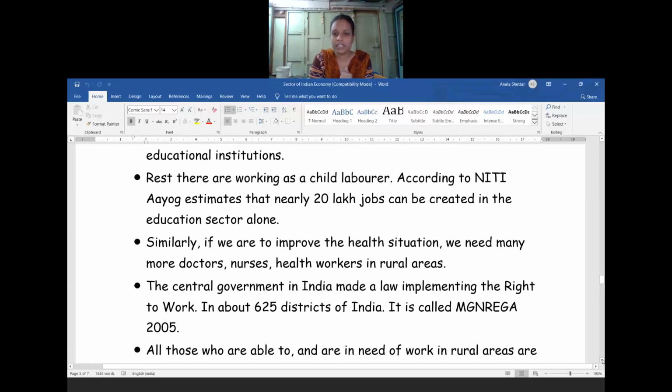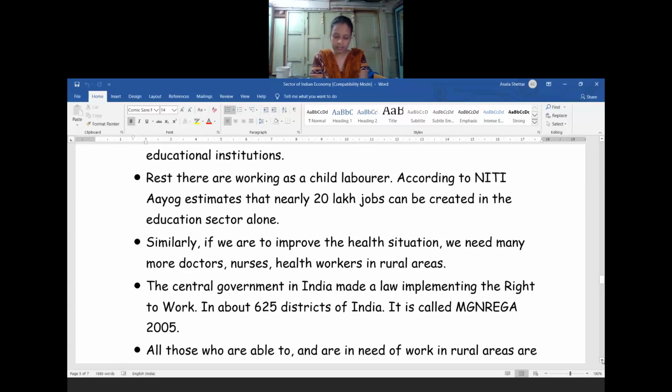So how can we create the employment level in the educational sector as well as in the service sector? 52% of people are taking the education, and the remaining are working as child laborers. They will not go to school. They will earn a little bit more money, and they will help their family members. So we see this kind of situation in our country. If these children are to attend school, we will require more buildings, more teachers and other staff.